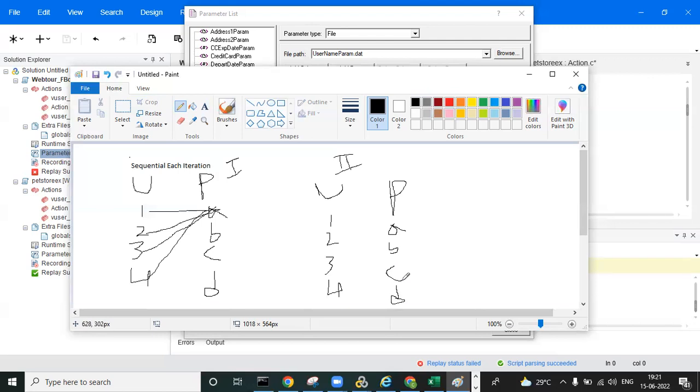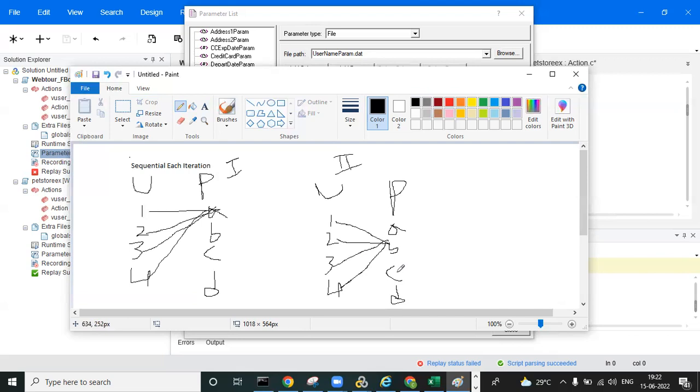From the sequential point of view, we already used A. So what is the next data point? B. Sequential means whichever value the first user picks, all users pick the same. 3 also picks B and 4 also picks B. And in the third iteration, guess which value is picked by all users? Ravi? C. 1 picks C, 2 picks C, 3 picks C, 4 picks C.